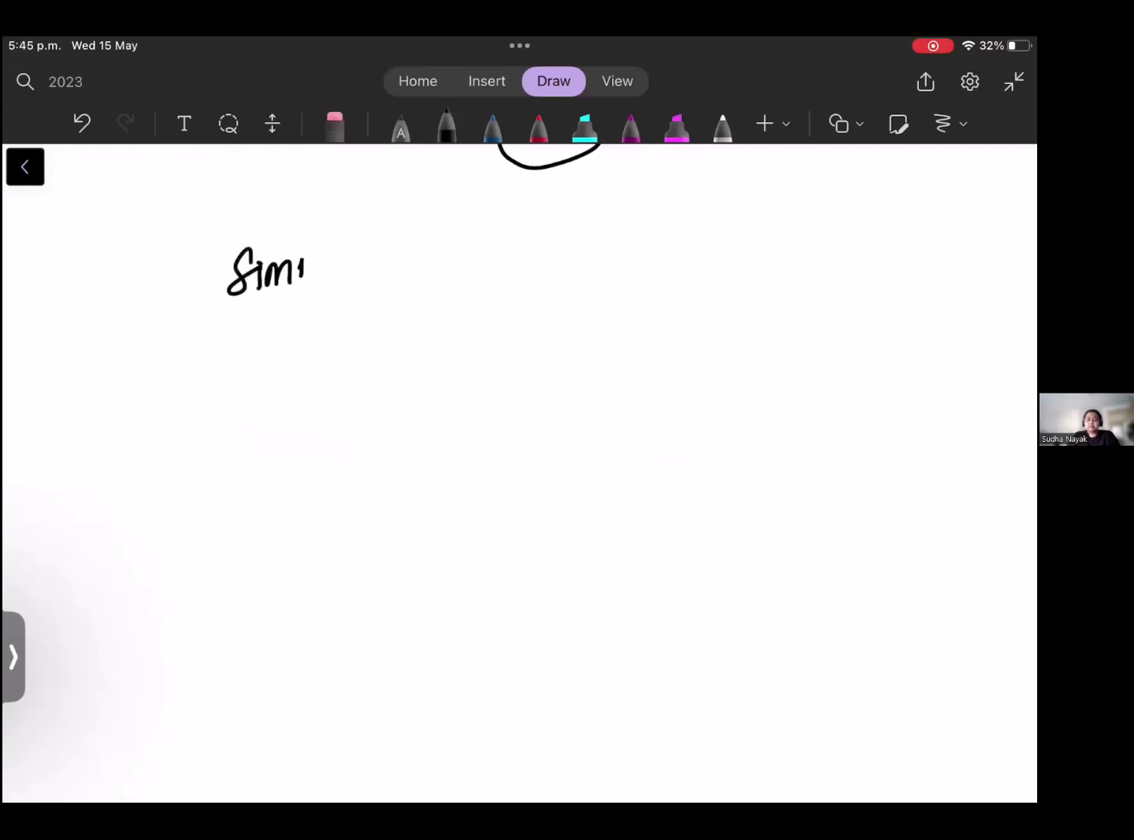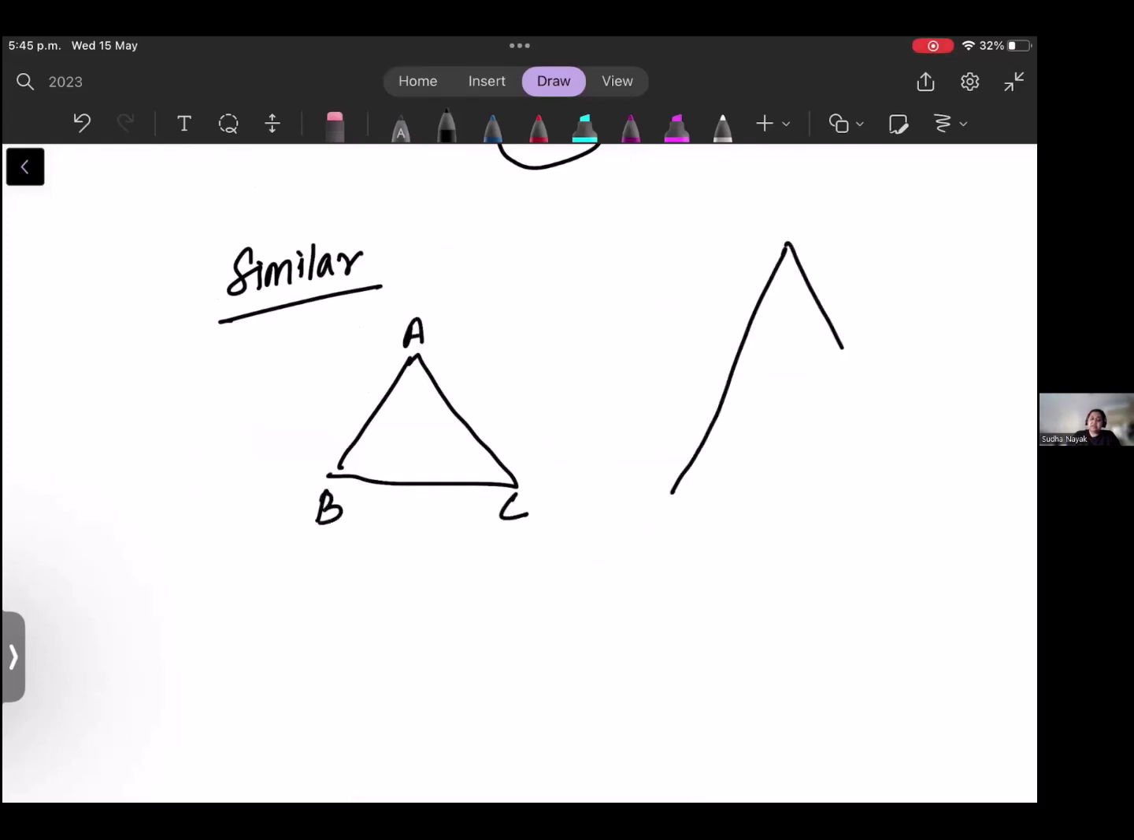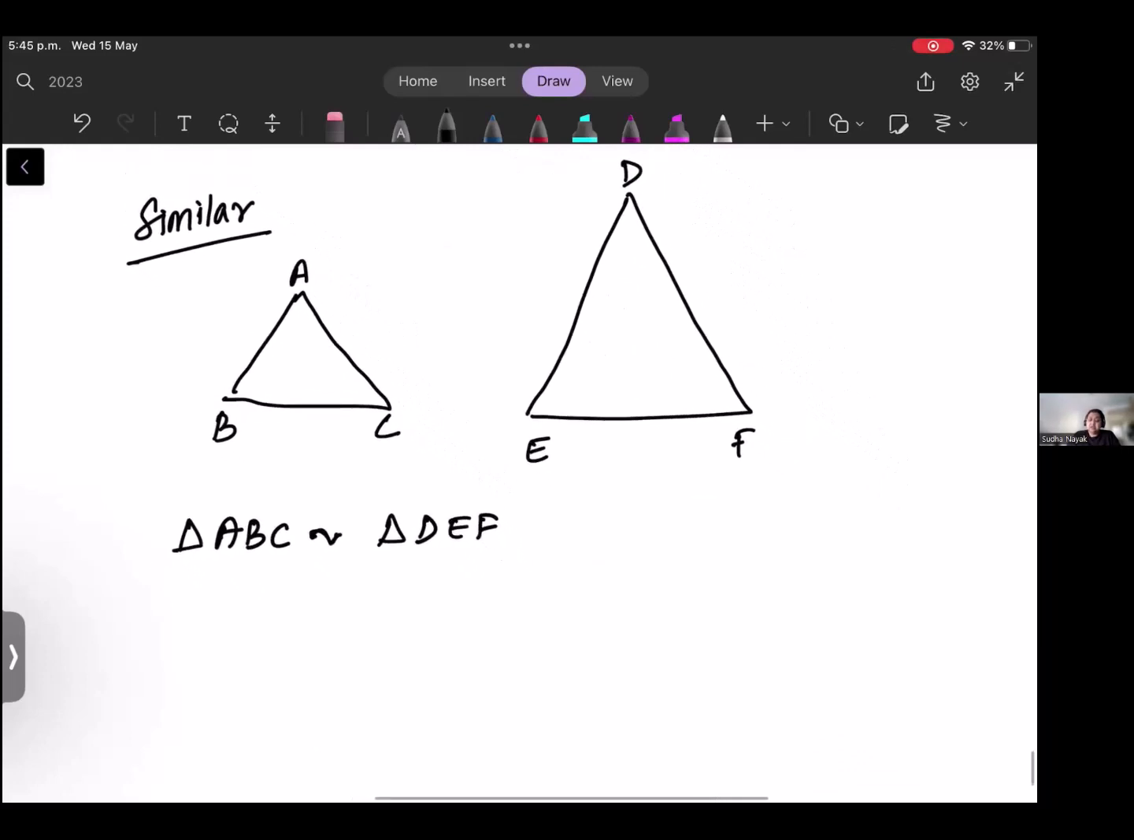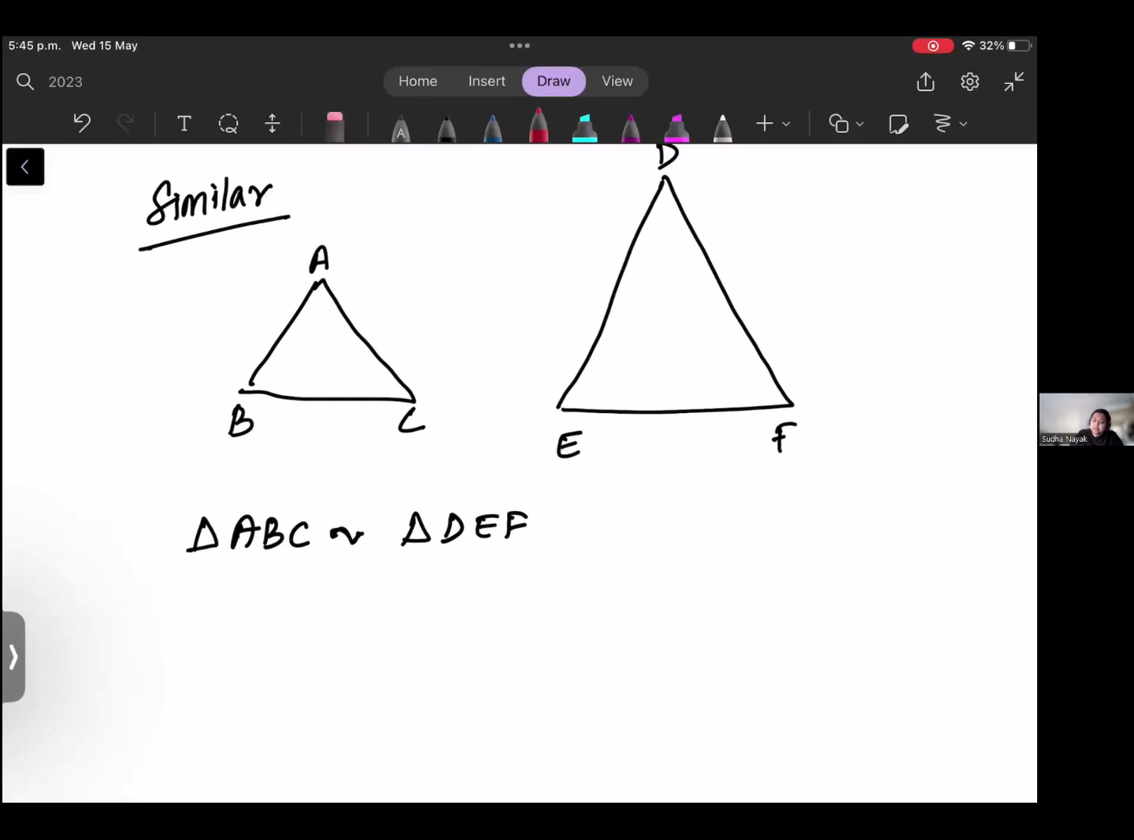Then there is a concept of similar triangles, which is confusing for people. So if you have triangle ABC here, then you have another triangle DEF here. If I say that triangle ABC is similar to triangle DEF, similar means they look alike. Okay, that's what we say. So in that case, what you can do is you can write, okay, let me just take a different color. So listen carefully. ABC is similar to triangle DEF.